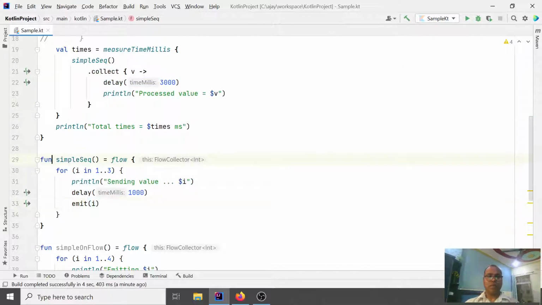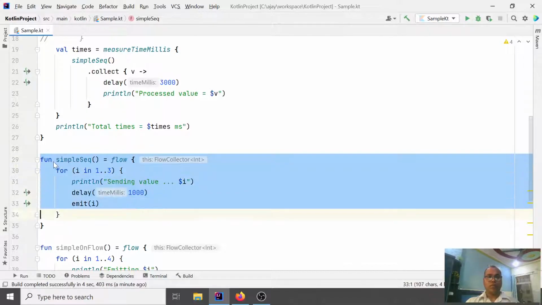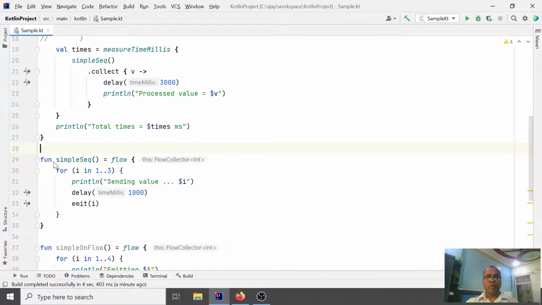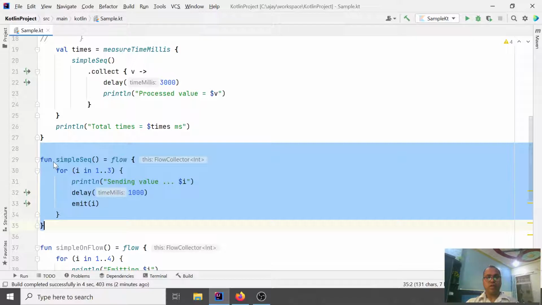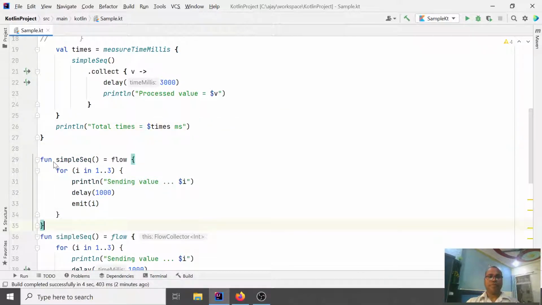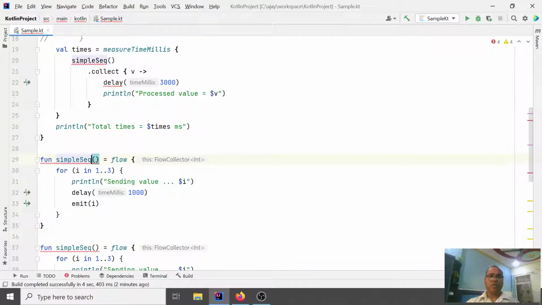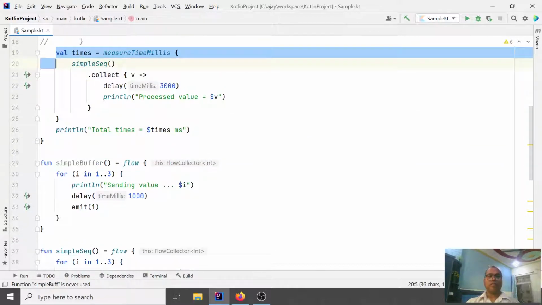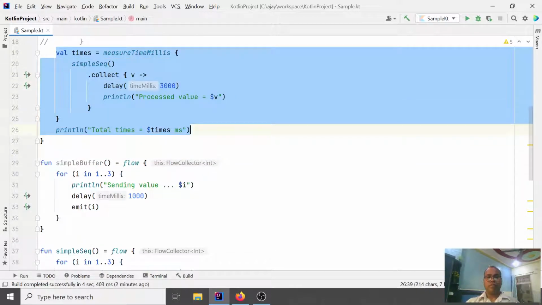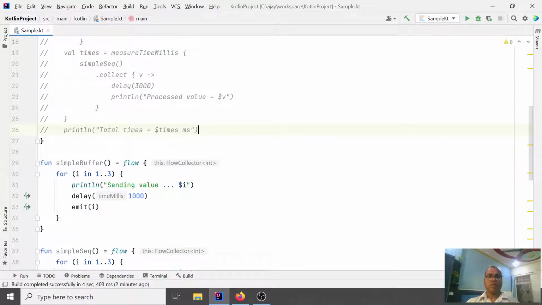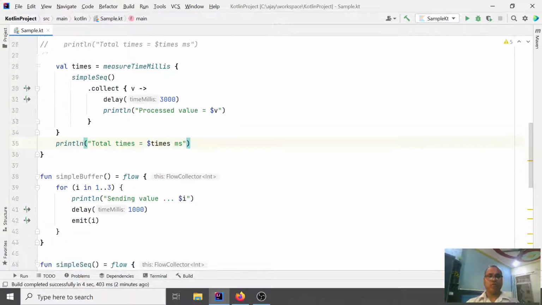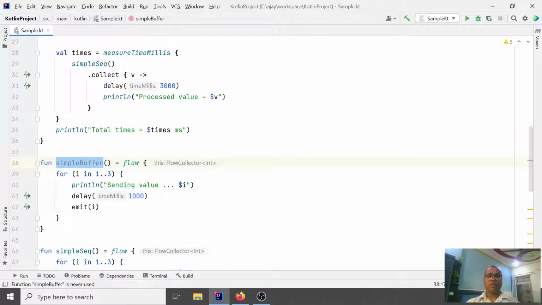Let's take the same function but use a different operator, like the buffer. Here I have the commented code. Let's see, here I'm going to use buffer.